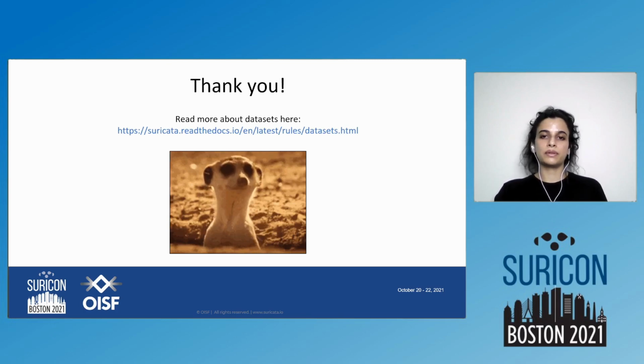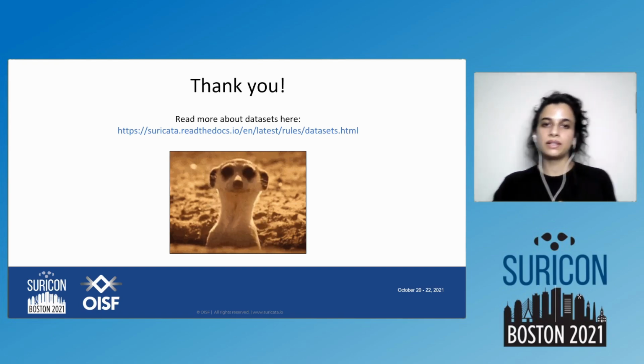You can read more about datasets in the official docs of Suricata, suricata.readthedocs.io. And if you have any questions, now would be the time.